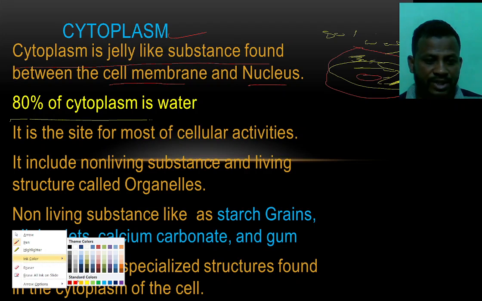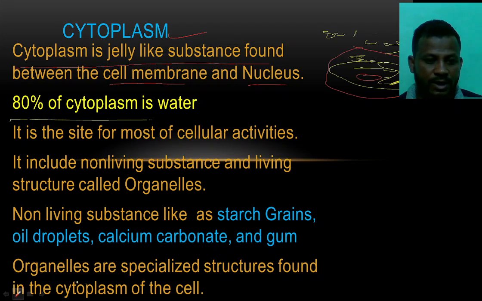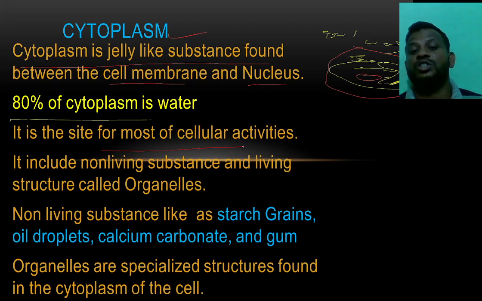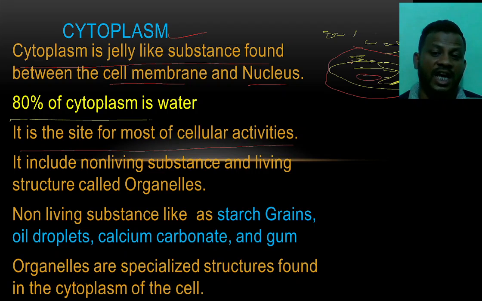And the next point is that it is the site of most cellular activities. It means the activities which take place in the cell all take place in this area where the cytoplasm is present.